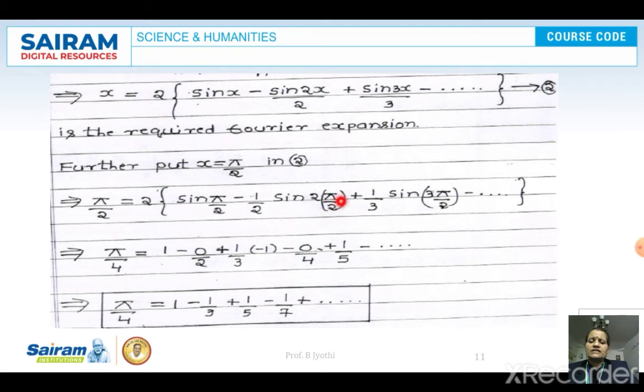We know that sin pi, sin 2 pi etc. are all 0. Therefore, all the even terms are equal to 0. We get only the odd terms, with positive and negative terms alternating. Therefore, pi by 4 is given by 1 minus 1 by 3 plus 1 by 5 minus 1 by 7 plus etc. This is the deduction part we have done.